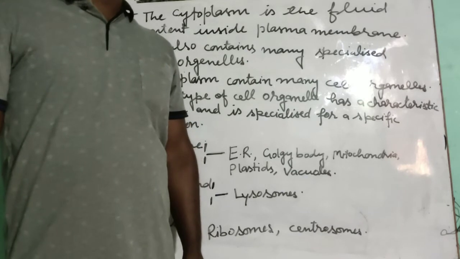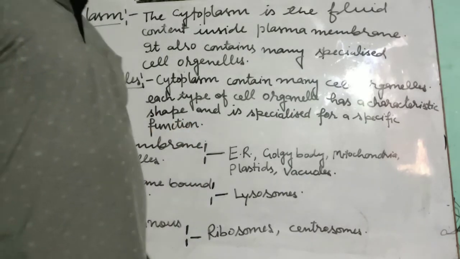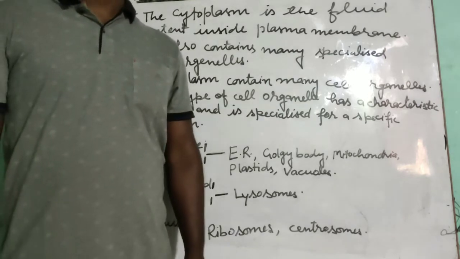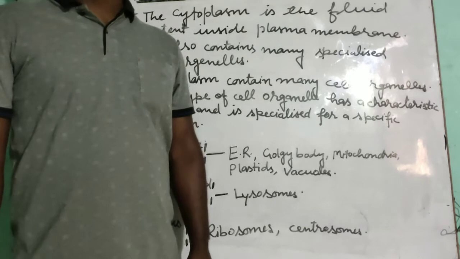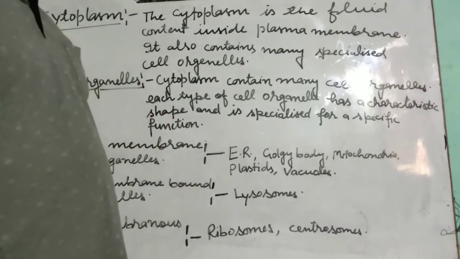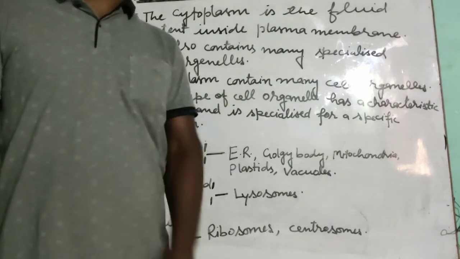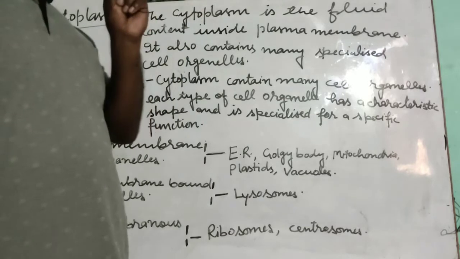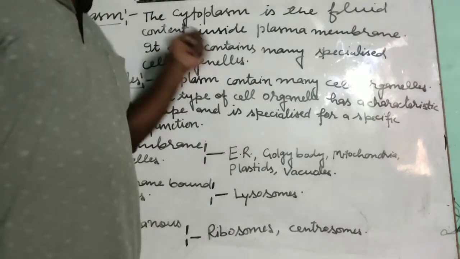When we stain the human cheek cell or onion peel by temporary mounting in safranin solution, iodine solution or methylene blue, we will find that inside the cell there is a space which has taken very little stain. That space is known as the cytoplasm.